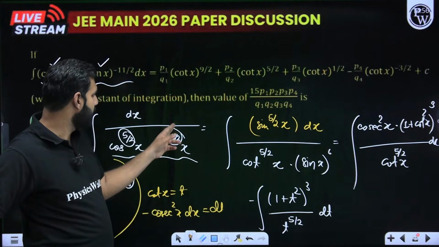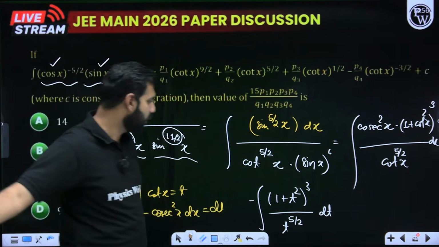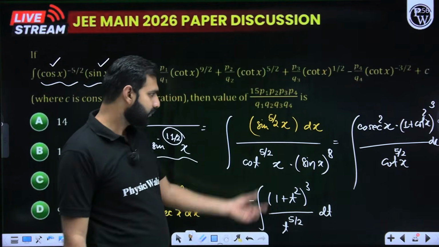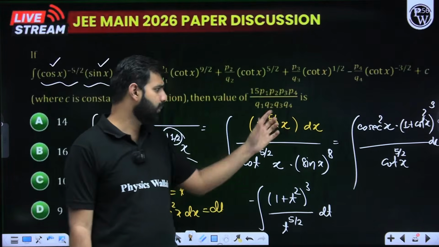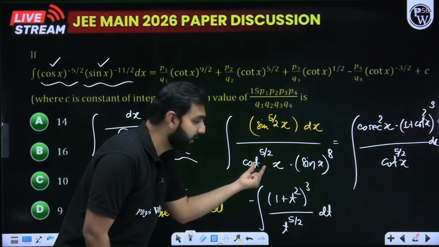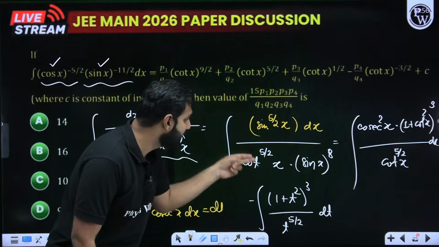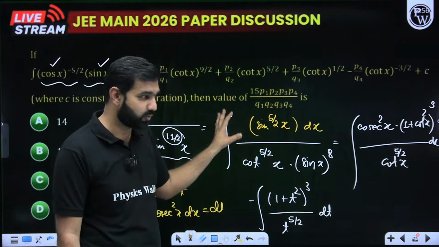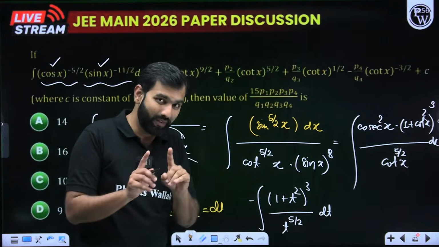11 by 2, 11 plus 5 is what? 16. 16 by 2 means what? It should be 8. So there is this correction, that should be 8. With that, the numerator is also having sin x to the power 5 by 2. Now this is cot x to the power 5 by 2. What is cot? Of course, I'll keep this as this only. Now I simplify this entire expression. I rearrange the data. In what manner?